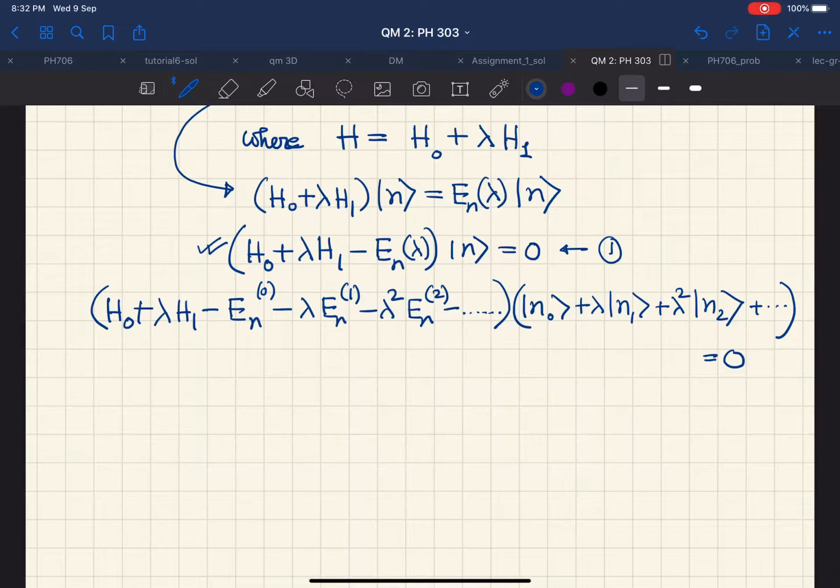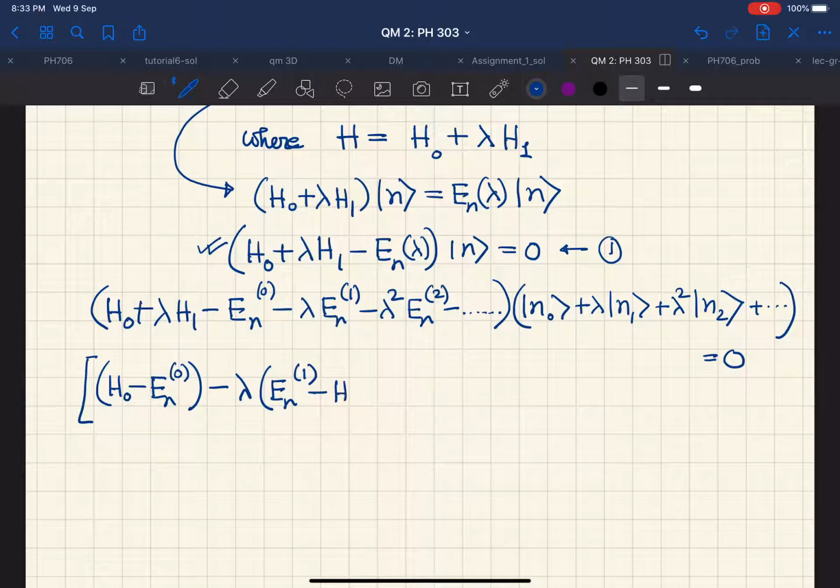Now let me collect a few terms from here. Let me collect lambda to the power 0 order terms. So this is H0 minus En0. This is the lambda to the power 0th order term. Minus lambda. What will remain here is basically En1 minus the perturbing Hamiltonian H1. This comes from this term and this term, and both of them acting on ket n0.